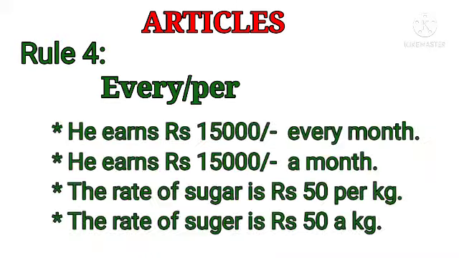Next, rule number 4. Every, per. See the examples. He earns 15,000 rupees every month. He earns 15,000 rupees a month. The rate of sugar is 50 rupees per kg. The rate of sugar is 50 rupees a kg. So what's the difference here? See, if you use every and per, no need to use articles. Okay. And if you use article, then no need to write every and per. It's clear?